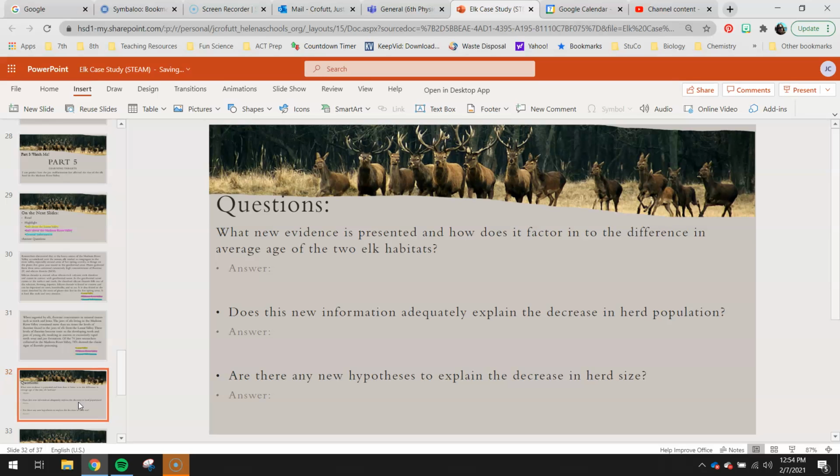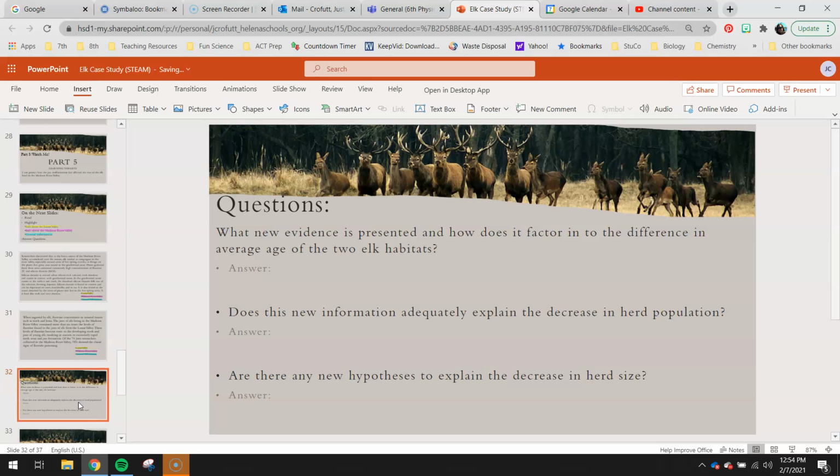So what new evidence is presented and how does it factor into the difference in average age of the two elk habitats? So we learned something about why the elk have these malformed jaws. How does that play into the fact that they're dying a lot younger in the Madison River Valley? Does this new information adequately explain the decrease in herd population? Does that explain why the herd is so small?